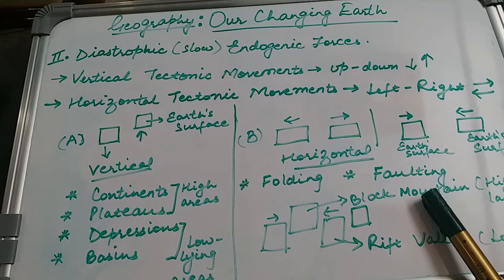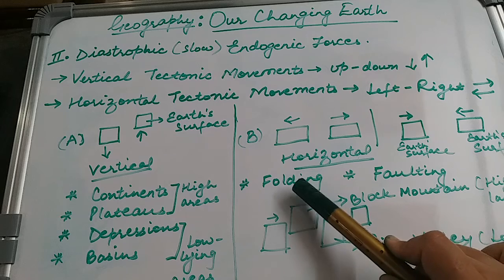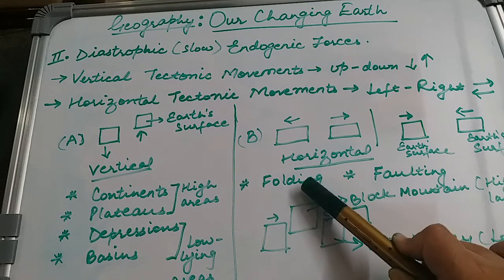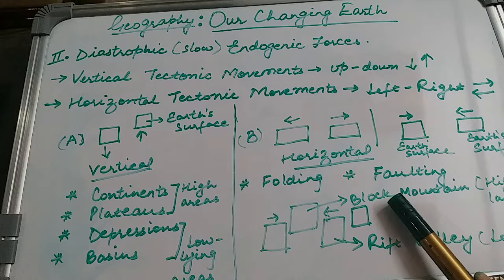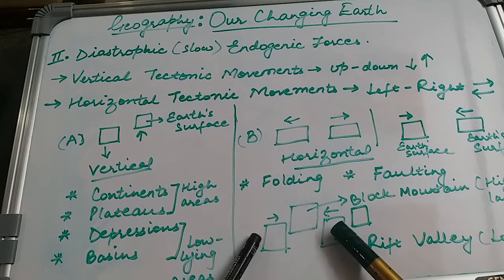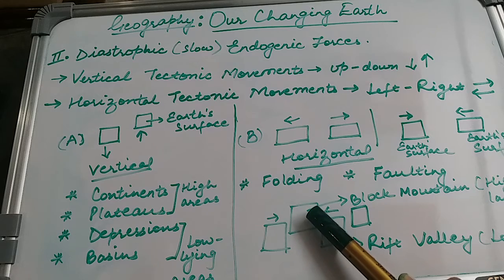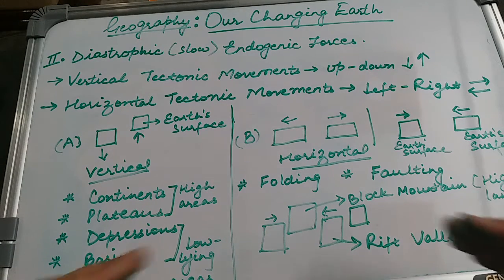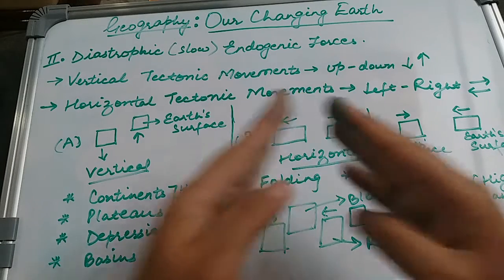I want to mention here that horizontal tectonic movements could be creating folds or faults, fold mountains or fault structures. So a block mountain could be created when the two tectonic plates push, resulting in a rise in the surface of the earth, creating a mountain area. So when the two tectonic plates come closer, they will ultimately push that into a mountain.